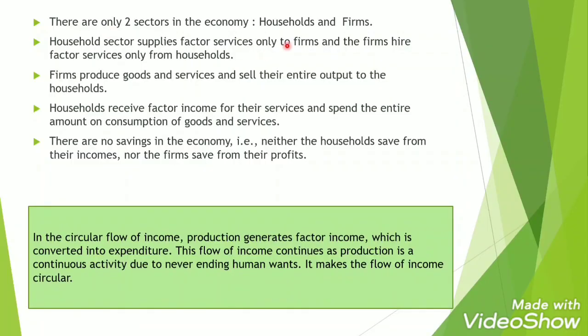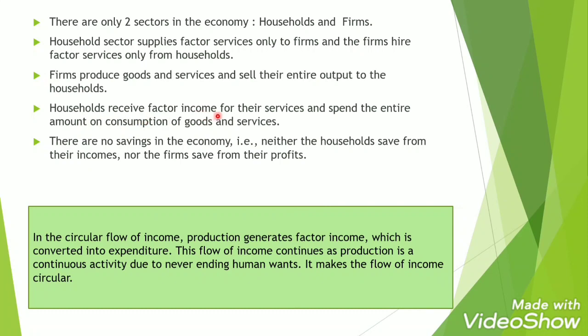There are only two sectors in the economy, households and firms. The household sector supplies factor services. That means the household will give its land, labor, capital and entrepreneurship to the firms, and the firms hire these services only from households. Firms produce goods and services and sell their entire output to the households. The factories, the production units, produce goods and services, and they sell them to the household sector.